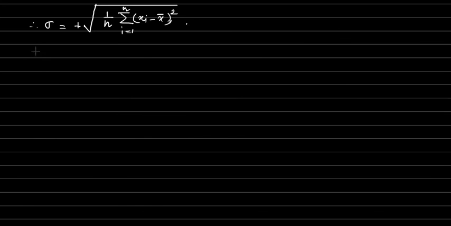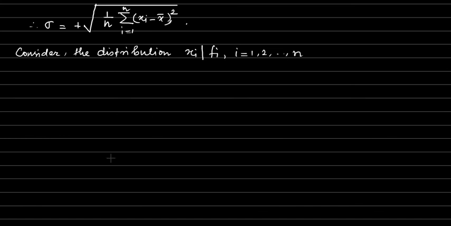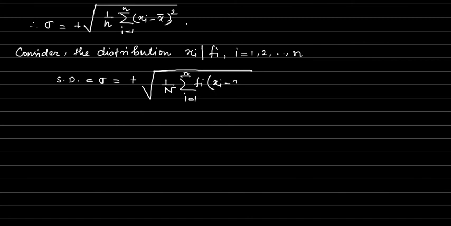If instead of taking these observations x1, x2, ..., xn, we consider these observations with corresponding frequencies, the distribution xi with corresponding frequencies fi, where i ranges from 1 to n, then the standard deviation sigma will be given by the positive square root of 1 by capital N summation over i equals 1 to small n fi into (xi minus x bar) whole square, where capital N is nothing but the summation of all the frequencies.